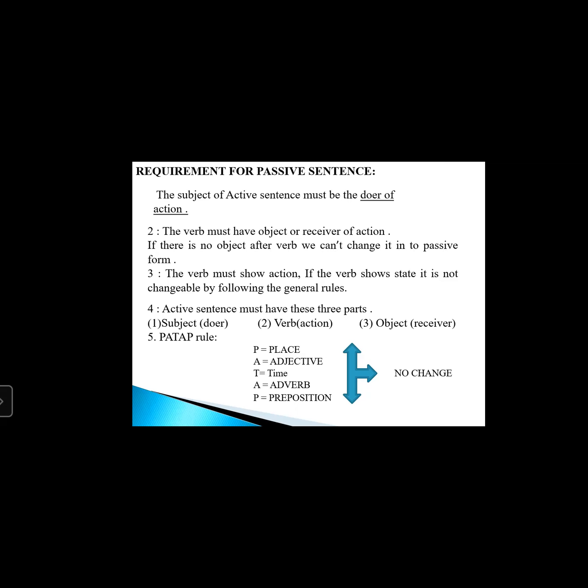For example, she has a car, or she is a teacher. So here the subject is not the doer of action. So only that sentence can be changed into passive voice which has a subject in the shape of doer of action. Number two, the verb must have an object or receiver of action. अच्छा ये सबसे जरूरी चीज है. If your sentence has got object in